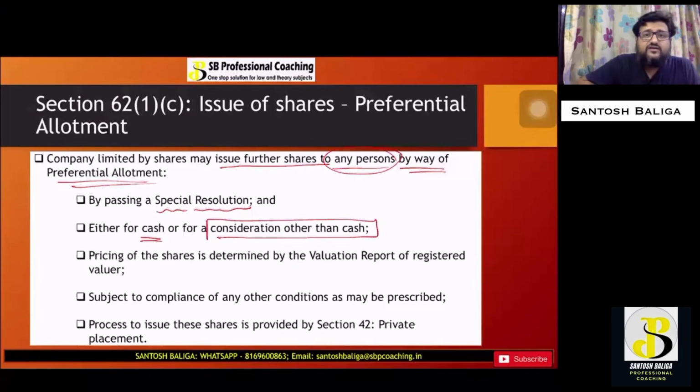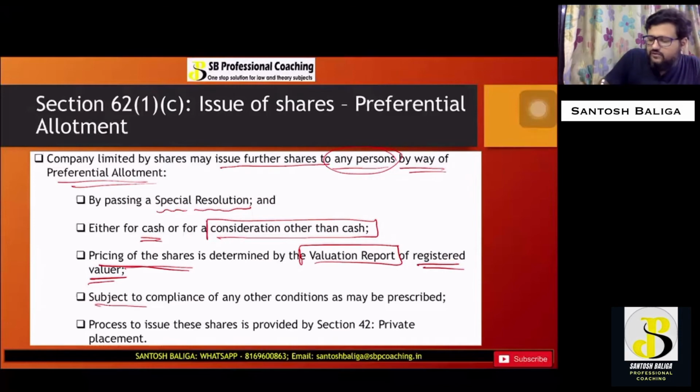The pricing of the shares shall be determined by a valuation report by a registered valuer. There are valuation rules as per which the registered valuer will submit a valuation report, according to which the pricing of the shares will be fixed. And it is subject to compliance with other conditions as may be prescribed by the government under the rules. That again is not in the scope of our examination.